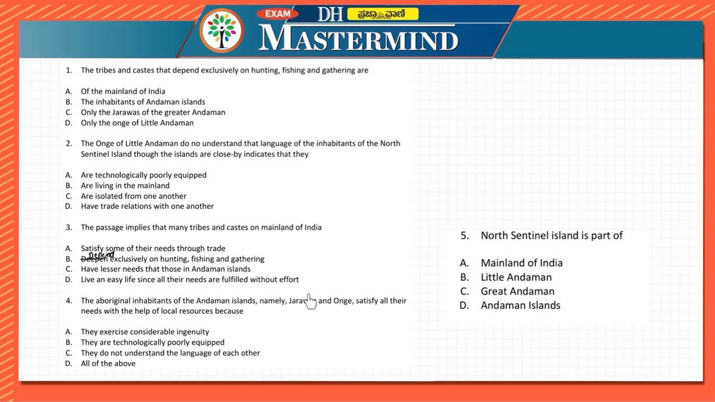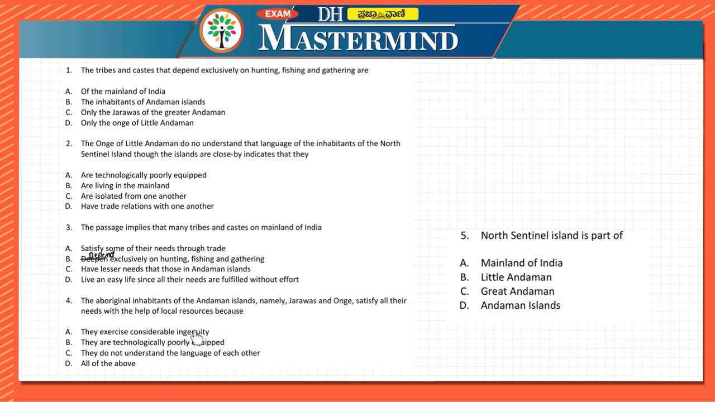They are telling all of their needs only they satisfy with the help of local resource. Why? Because they exercise considerable ingenuity. Then they are technologically poorly equipped. They do not understand the language of each other. D, all of the above. For now, it looks like they exercise considerable ingenuity.